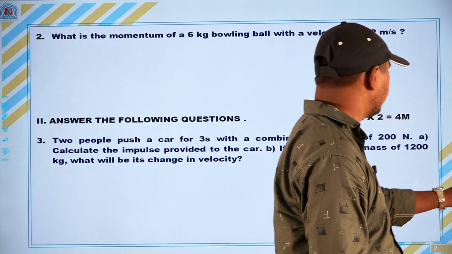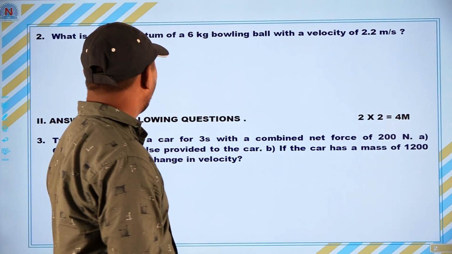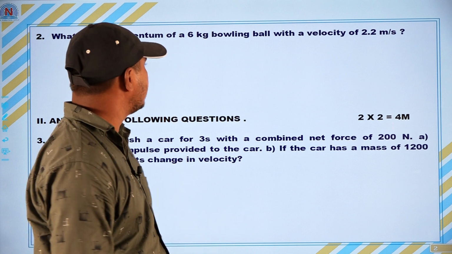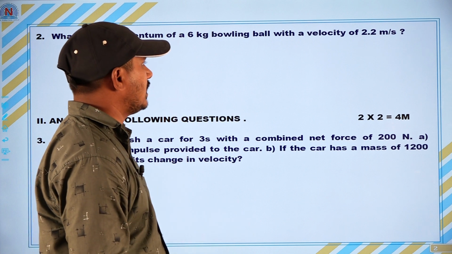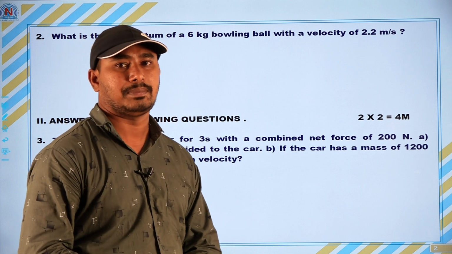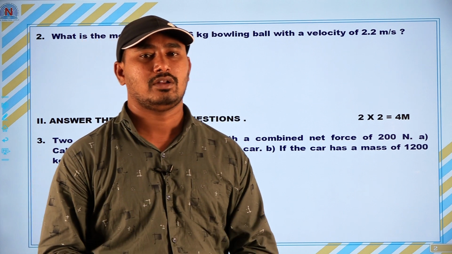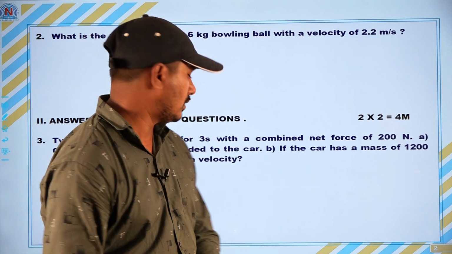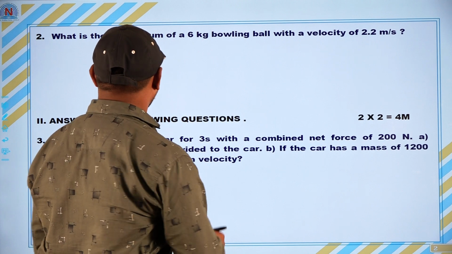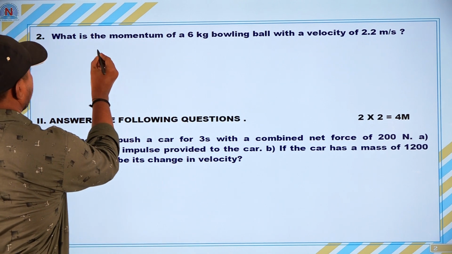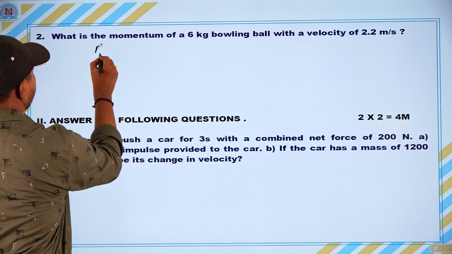The question is, what is the momentum of a 6 kg bowling ball with a velocity of 2.2 meter per second? Here first of all we have to write the given data.